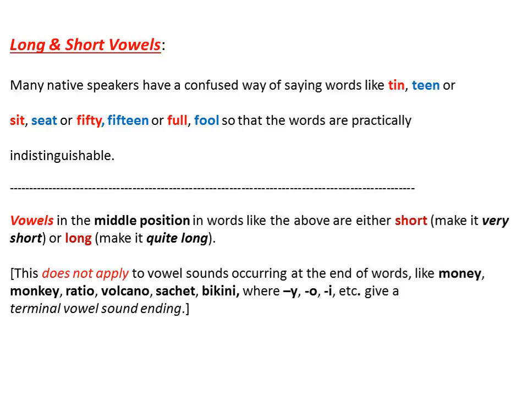Vowels in the middle position in words like the above are either short or long. This does not apply to vowel sounds occurring at the end of words: money, monkey, ratio, volcano, sachet, bikini, where y, o, i, etc. give a terminal vowel sound ending.